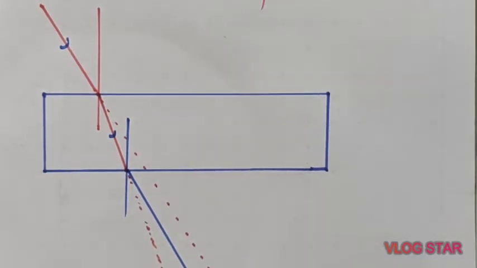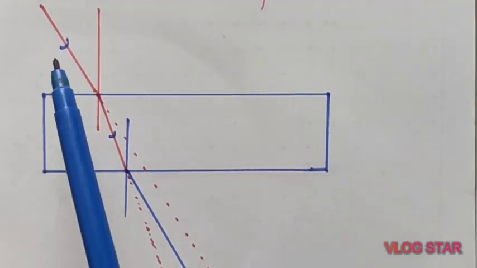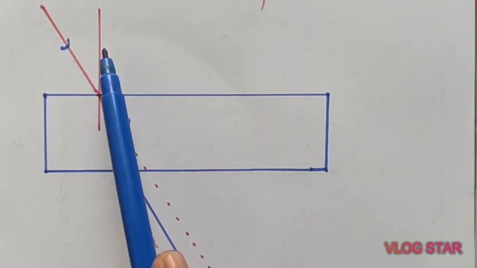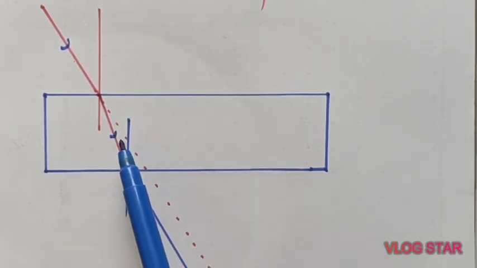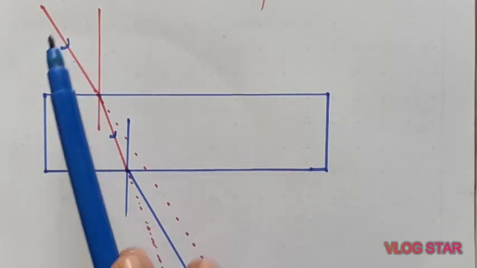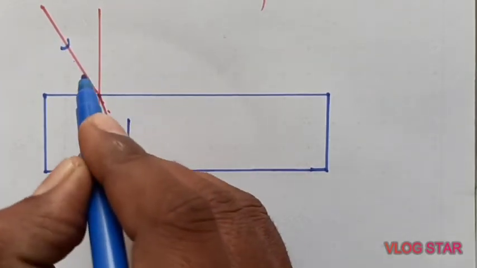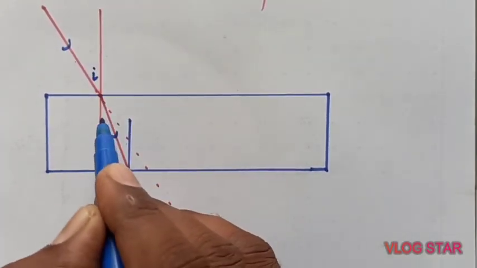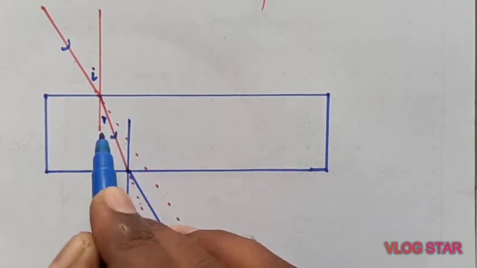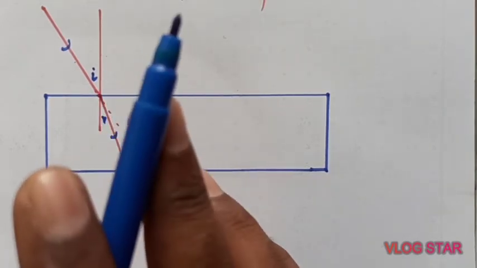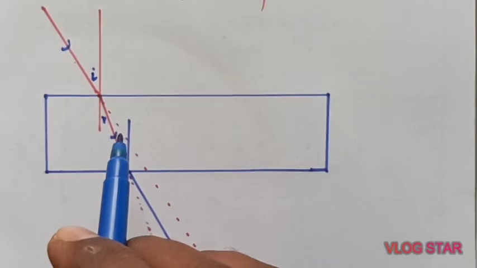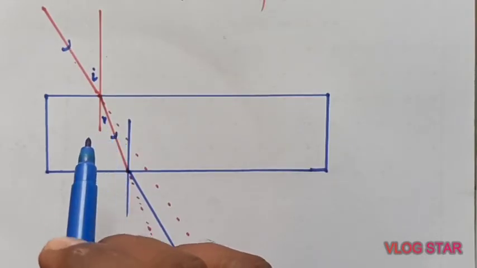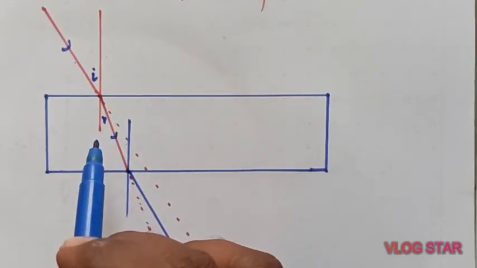As in reflection, the incident ray, reflected ray and normal are in the same plane. In this case also, the incident ray, normal and refracted ray lie in the same plane. The only thing is that I is not necessarily equal to R. In reflection, the angle of incidence and angle of reflection are equal, but here it may vary.